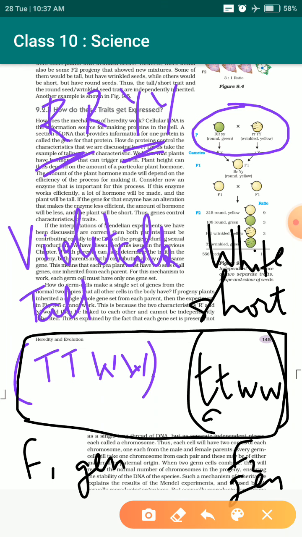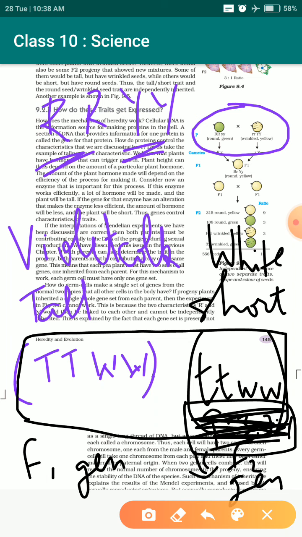If the ratio you get is, you will definitely get, though you have not been explained, a 9:3:3:1 ratio. Okay, don't bother about this. Find the different F2 generations that you will get from the cross of these two parents, the violet color tall parent and the white color short parent. Okay, try to do it by yourself.